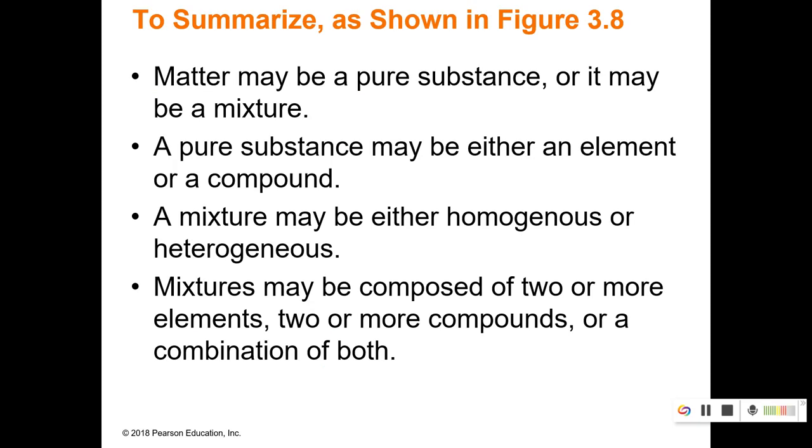All right, so summarizing. So matter can either be pure or a mixture. Pure substances are either elements or compounds. A mixture is either homogeneous or heterogeneous. Remember, mixtures are composed of 2 or more elements, 2 or more compounds, or a combo of both.